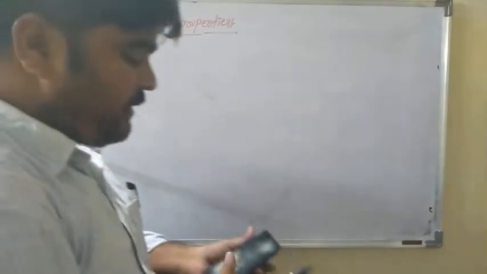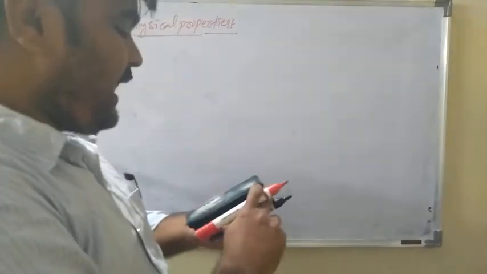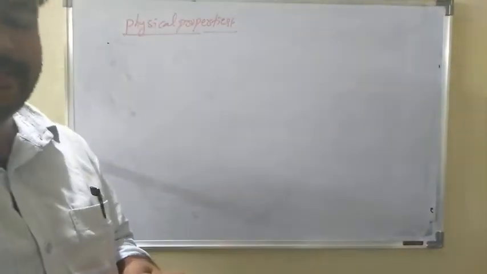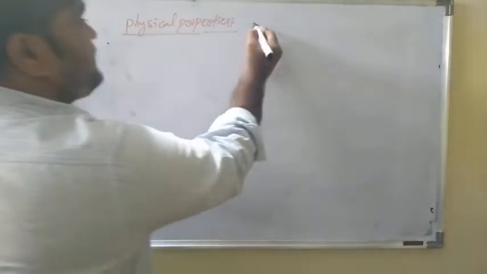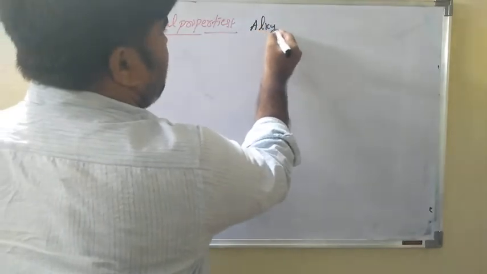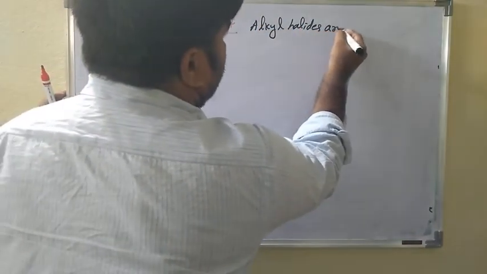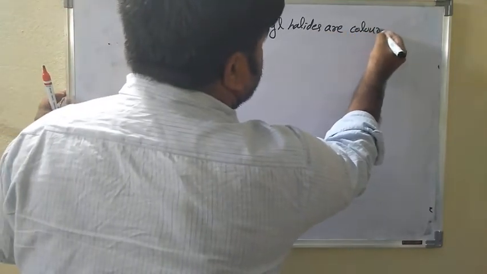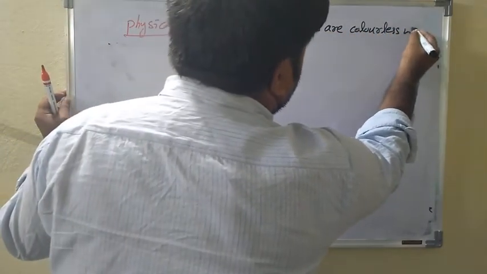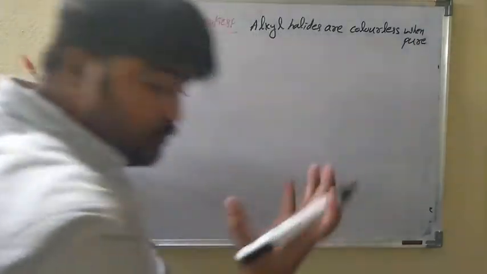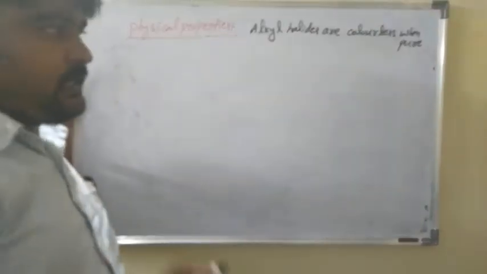Alkyl halides are colorless. When in pure state, alkyl halides are colorless.